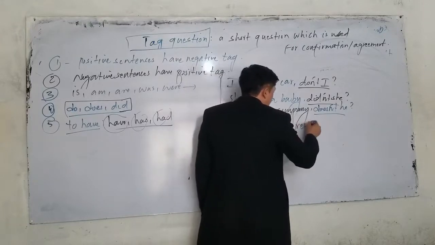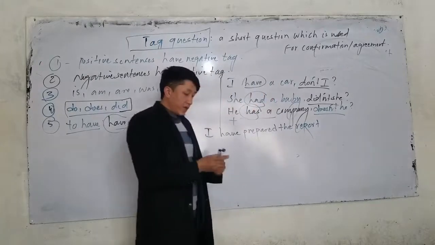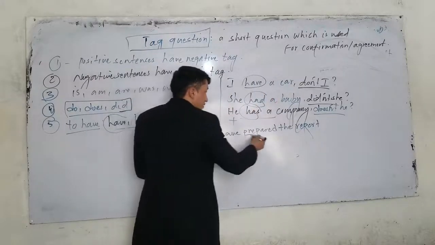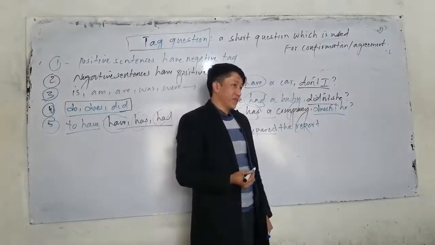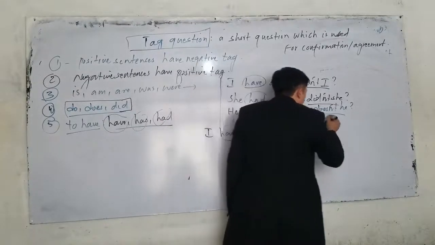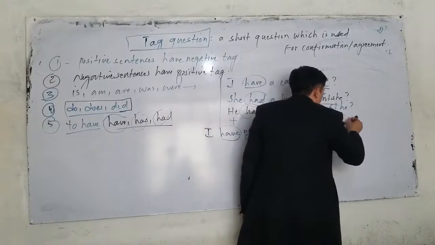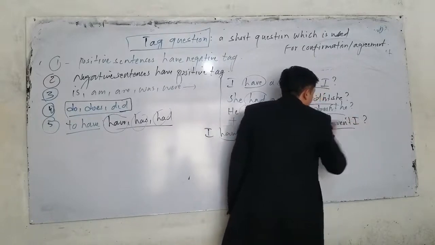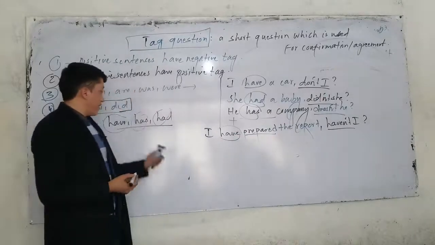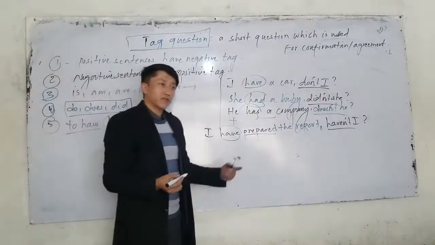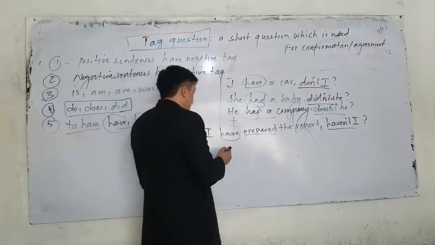Look, I have prepared the report. Now in this sentence, prepared is the main verb, and what is have here? Auxiliary verb. What is the tag question here? If I say I have prepared the report, we can say haven't I? Now, in perfect tenses, they are used as auxiliary verb. If they are used as auxiliary verb, the tag should be the same.